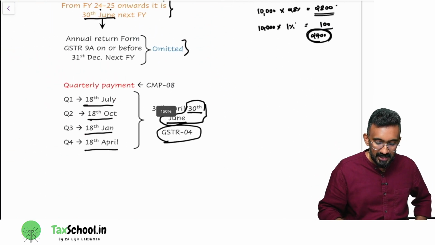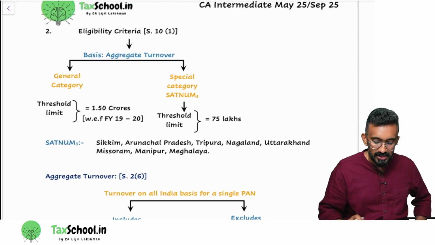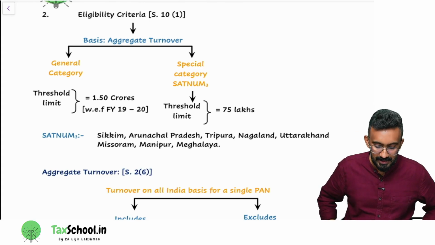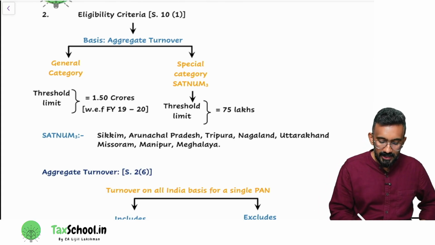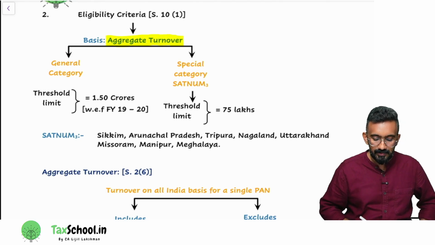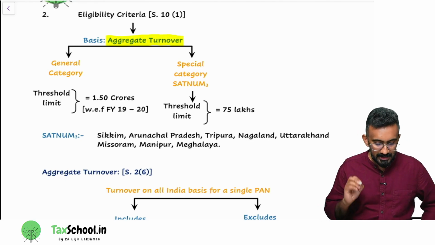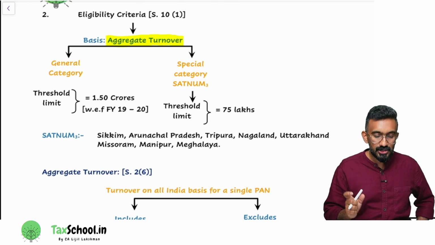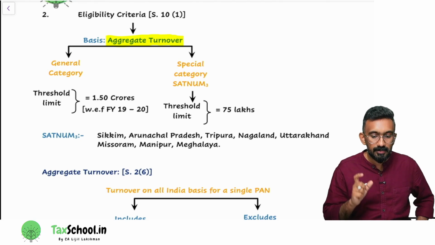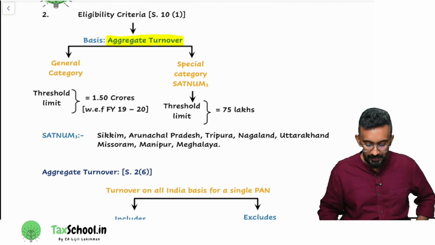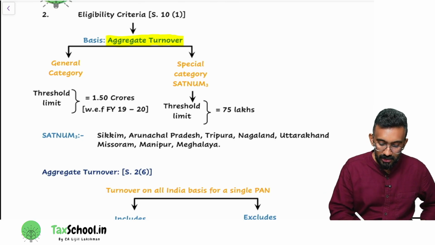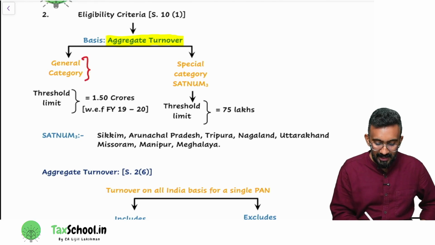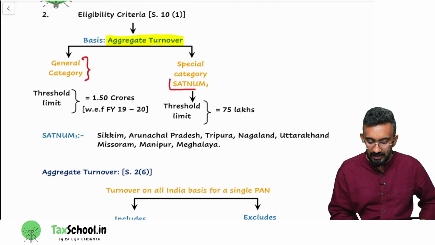So that's where the second point comes in, which is eligibility criteria. What is the eligibility criteria? They said the basis for eligibility criteria is aggregate turnover. What is an aggregate turnover? We'll discuss that in a while now. Please understand, aggregate turnover has to be within a specific threshold limit for you to opt for this composition levy scheme. To understand this threshold limit, I am categorizing the states into two categories. One is general category states, another is special category states.